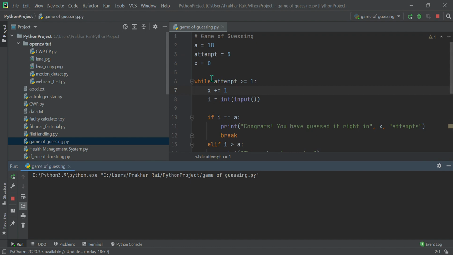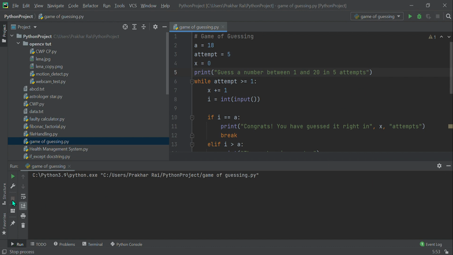Okay, so I have specified a print statement here, printing guess a number between 1 and 20 in 5 attempts, so that the user gets to know what he or she has to do.